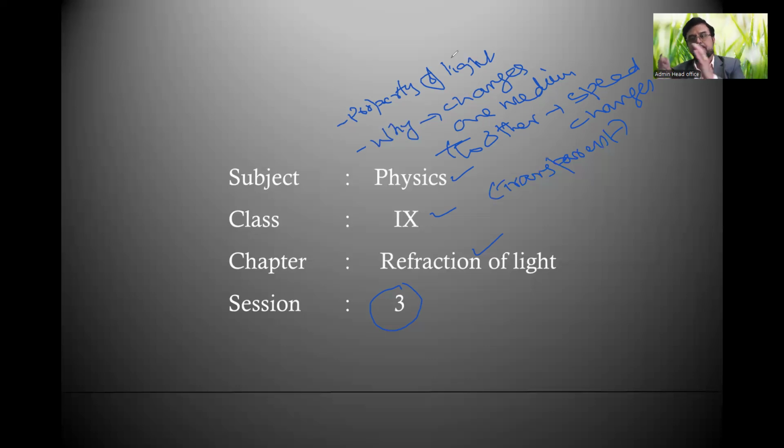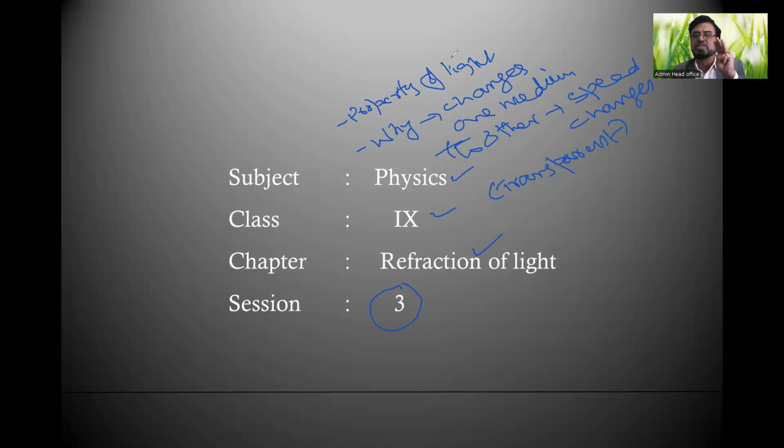Okay. So there are 3 possibilities. Whenever light passes from denser to rarer or rarer to denser, light may bend towards the normal or away from the normal. But whenever light passes straight along the normal incident ray, there won't be any bending of light, there won't be any refraction. The angle is 0.